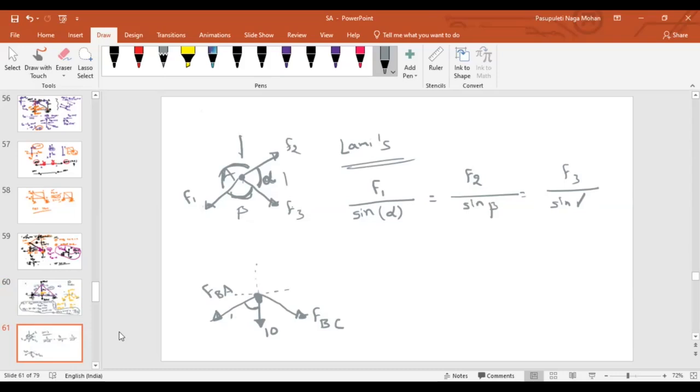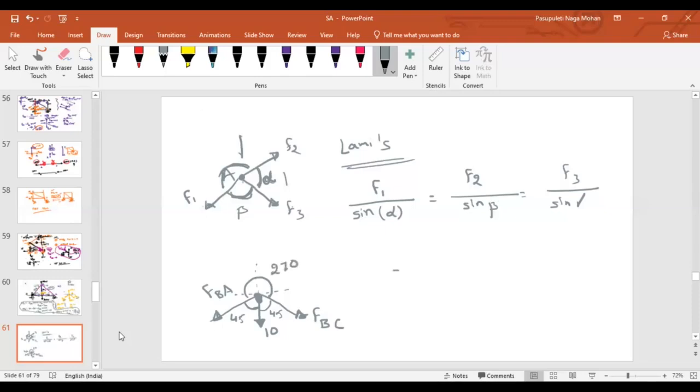45, sir. 45. What about this angle? 45. This is also 45, sir. What about this angle? 180 plus... total 360. 360 minus 270, 90, sir. 360 minus 90 is 270, sir.